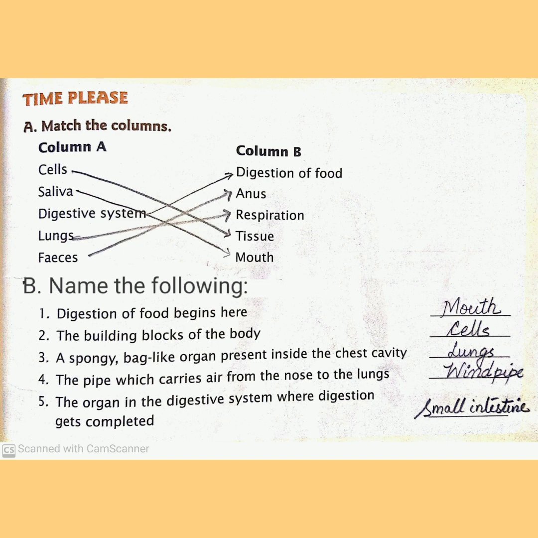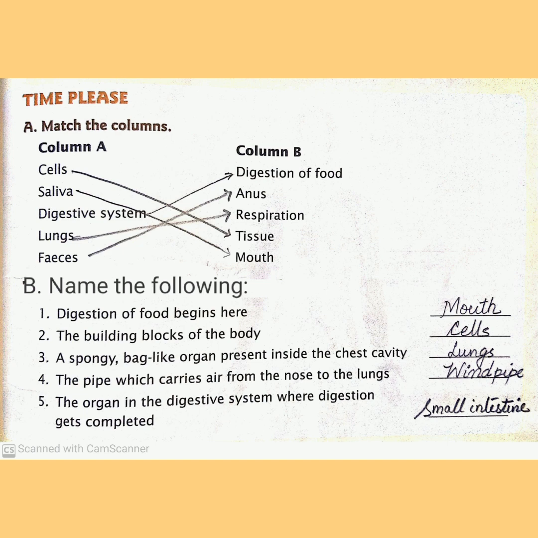A. Match the columns. Column A and column B. Cells, match it with tissue. Saliva with mouth. Digestive system with digestion of food. Lungs, respiration, feces, anus.